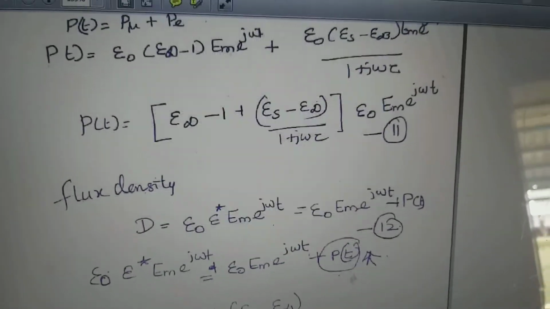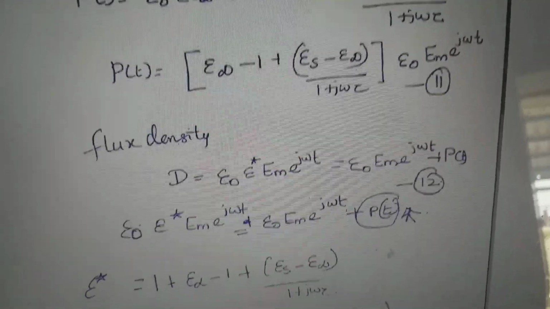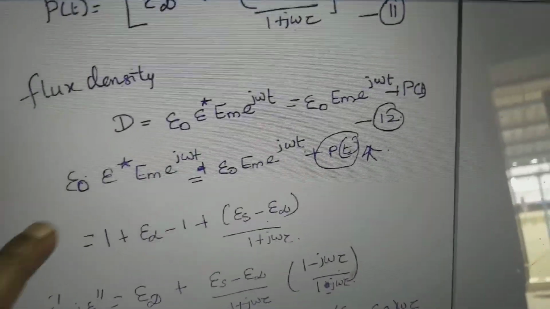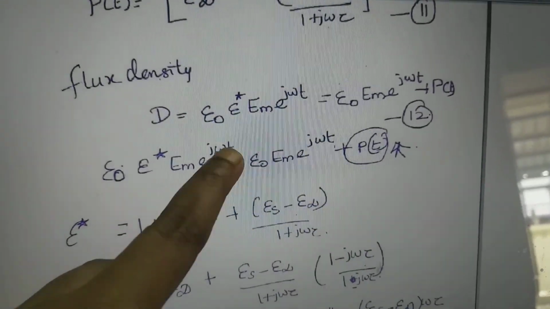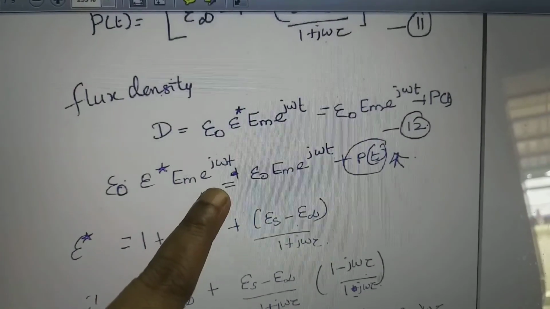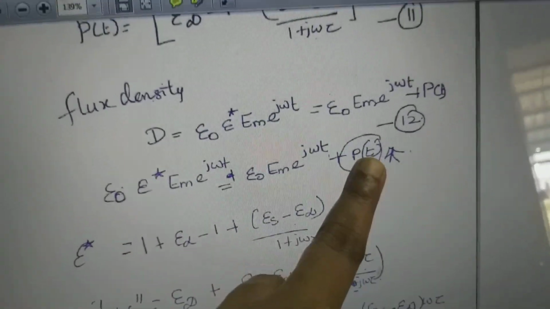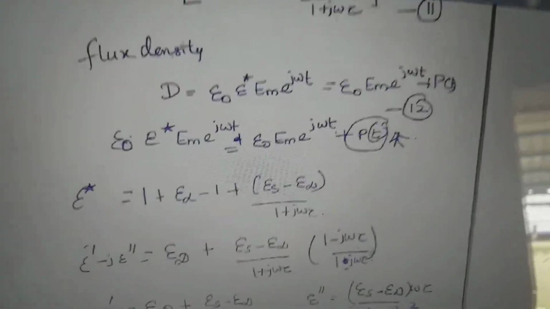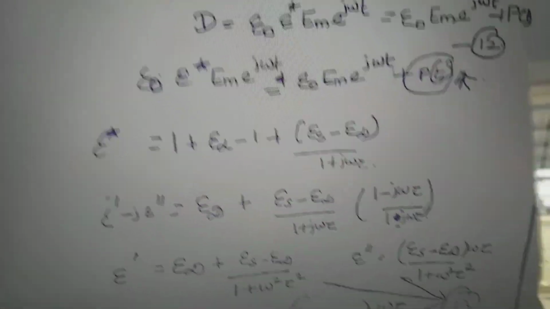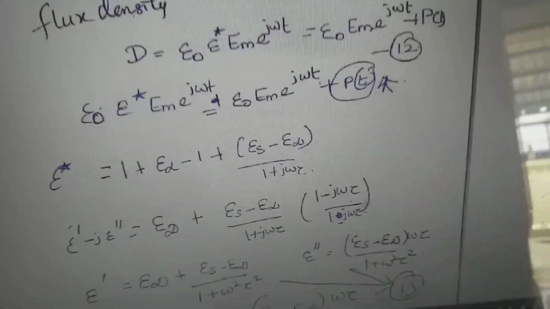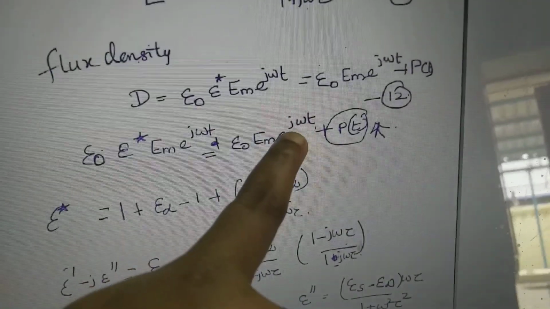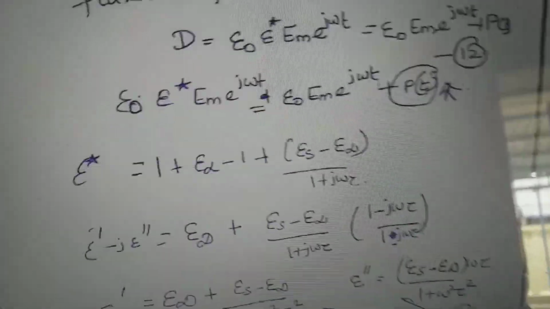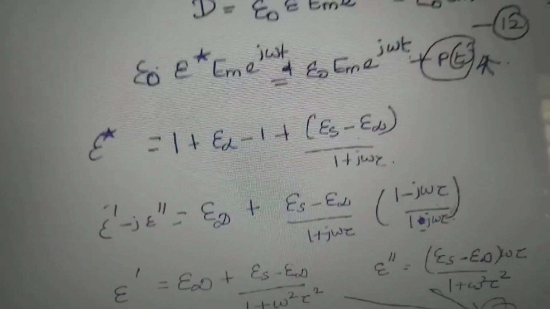The common term is epsilon naught Em e power j omega t, here also and here also. Cancelling this common term, epsilon star equals 1 plus epsilon infinity minus 1 plus epsilon S minus epsilon infinity by 1 plus j omega tau.